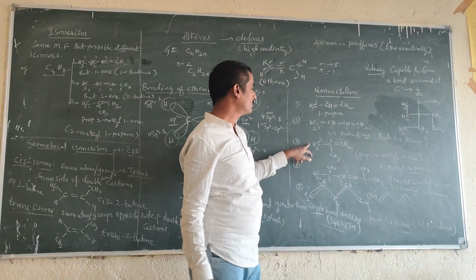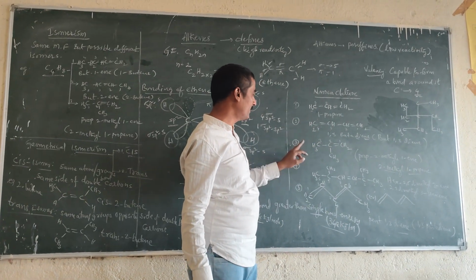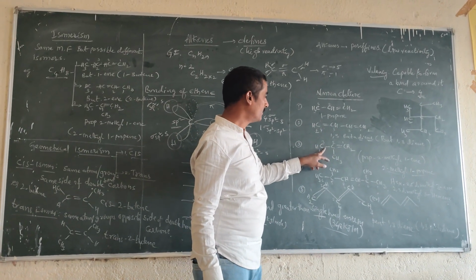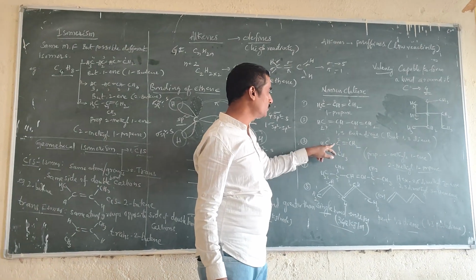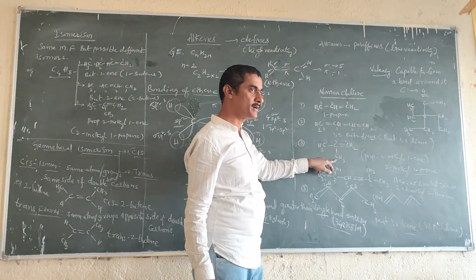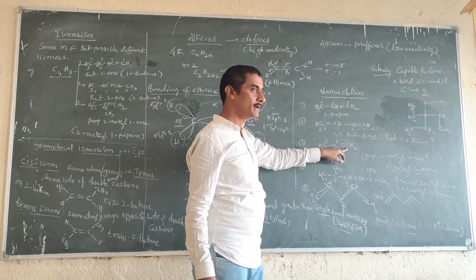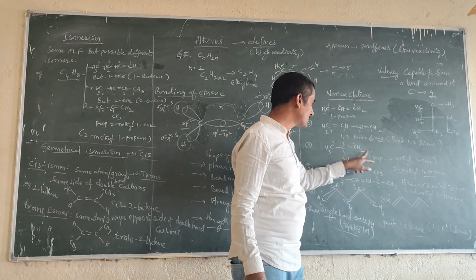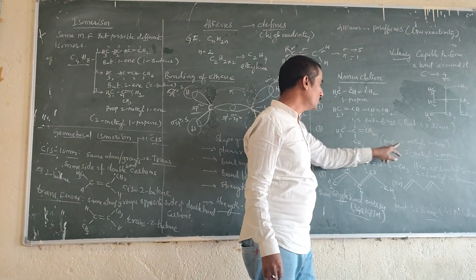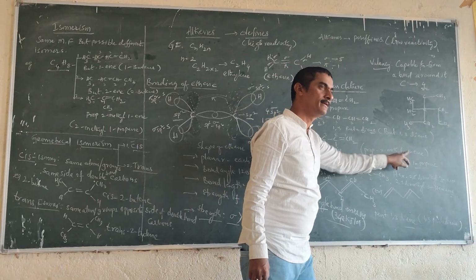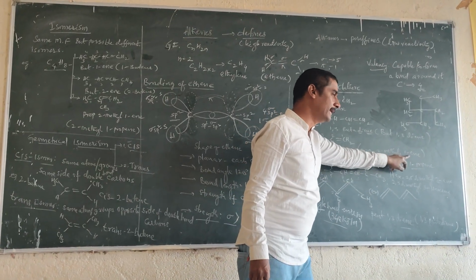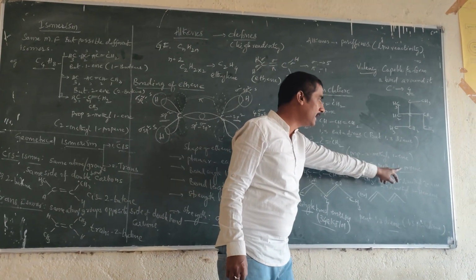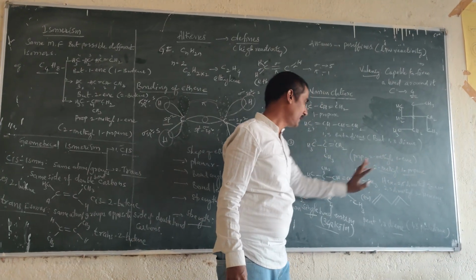Understood? Now the third one. Here, in 1, 2, 3, the second carbon has a methyl group substituted and the first carbon has the double bond. How to name it? The mother structure is propene: 2-methyl-1-propene, also written 2-methylprop-1-ene.